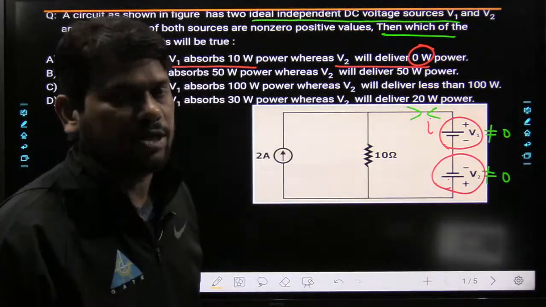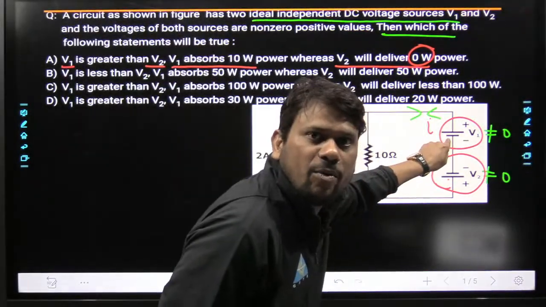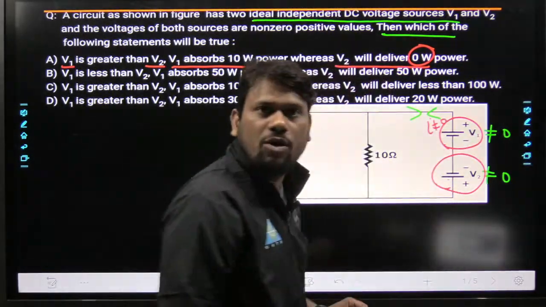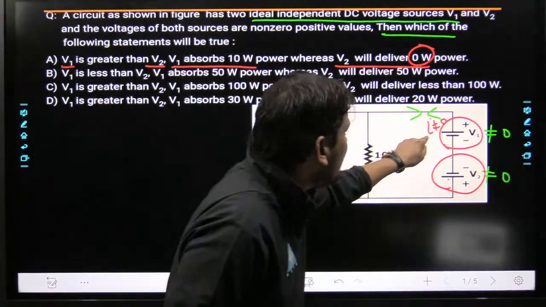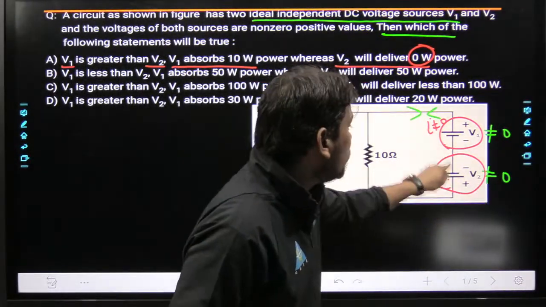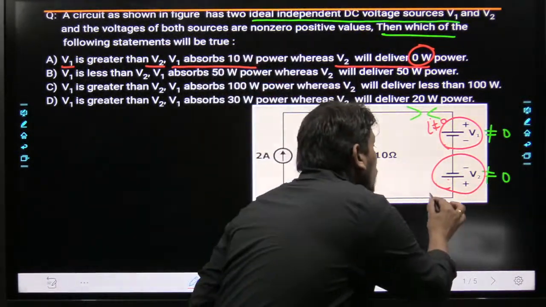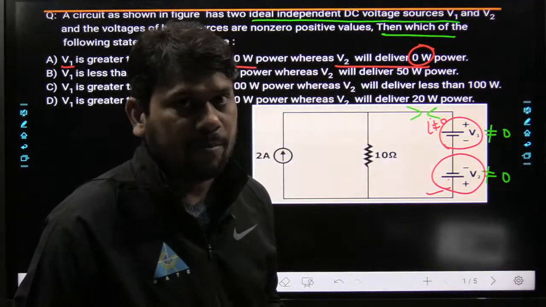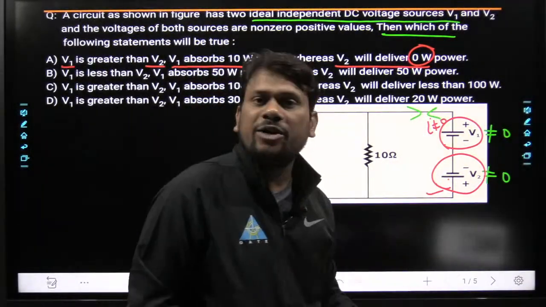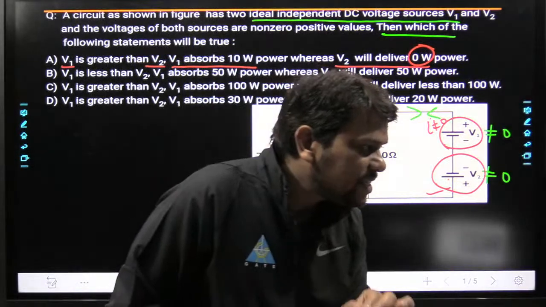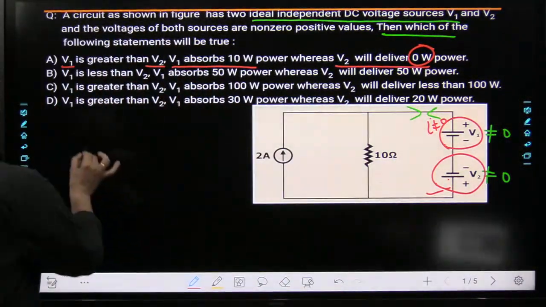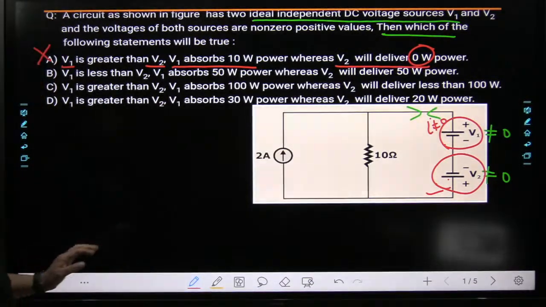It is impossible because for 10 watt power of V1, we require I is not equal to 0. Hopefully you are getting it. I is not equal to 0 and V2 is also not 0. So I not 0, V2 not 0. It means V2 will also deliver or absorb some power, but definitely under this condition, this power cannot be 0. Hopefully this statement is clear to all of you. Very nice, very nice. So option A cannot be correct, my dear friend.